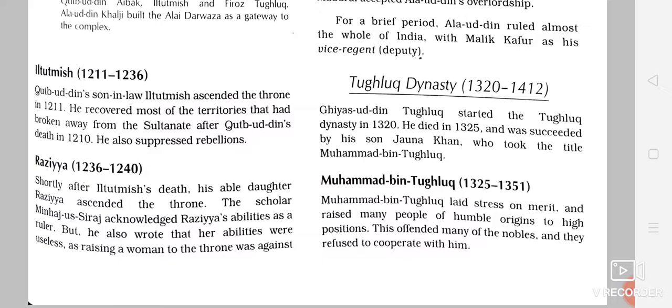He was succeeded by his son Jona Khan, who took the title of Muhammad bin Tughlaq. Ghiyasuddin Tughlaq established Tughlaqabad near Delhi, and he built many canals for irrigation. The Mongols used to attack India, especially in Alauddin Khilji's period, and 29 times the Mongols attacked India in the reigning period of Ghiyasuddin Tughlaq.